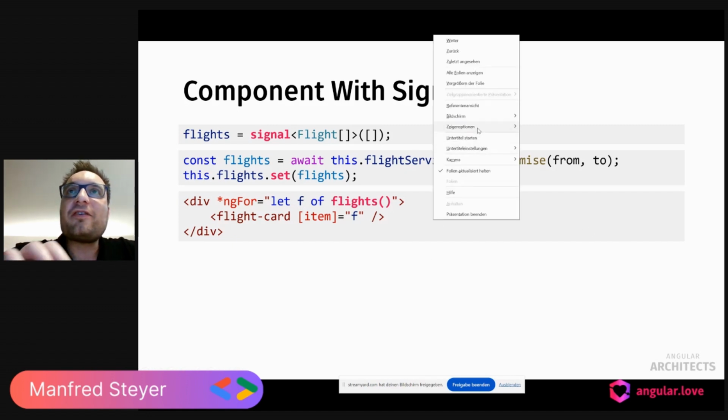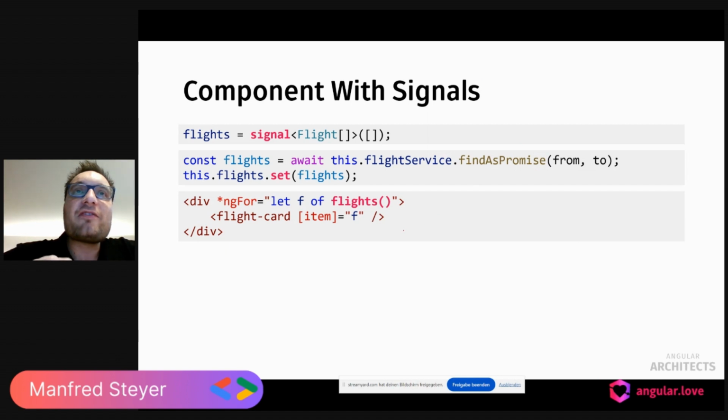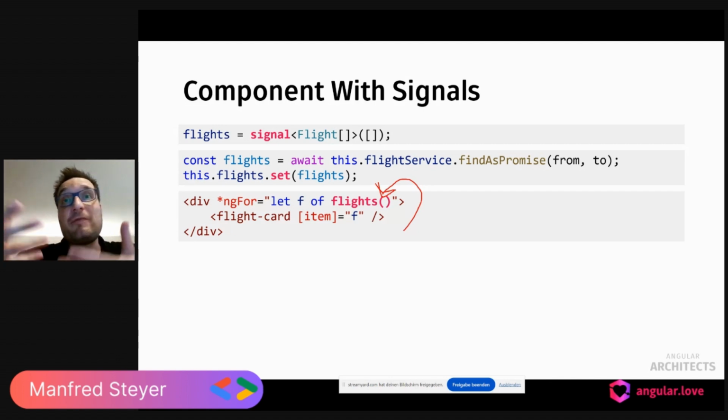One of the nice things here is that if we read a signal in a so-called reactive context, and the template is such a reactive context, then the context is subscribing to the signal. It's automatically subscribing, and so it will get notified when something is changing. That means just by reading the signal in the template makes sure that template and Angular is notified, and so Angular knows when to update this very component. The subscription happens automatically. By the way, also unsubscribing happens automatically.